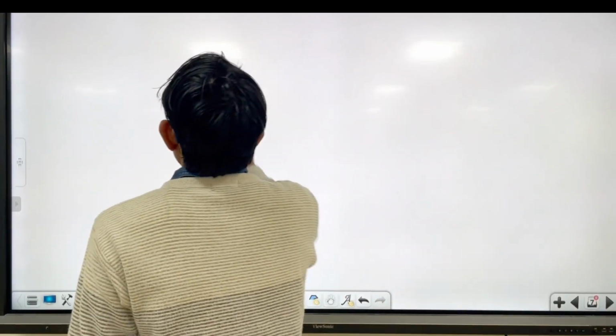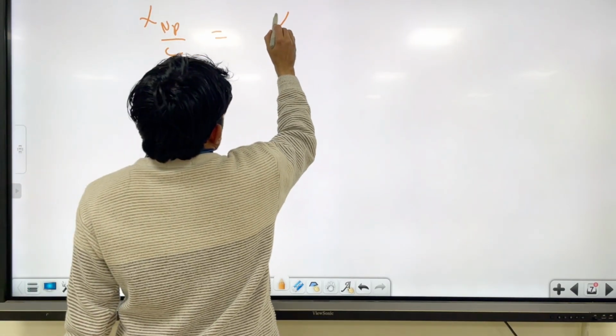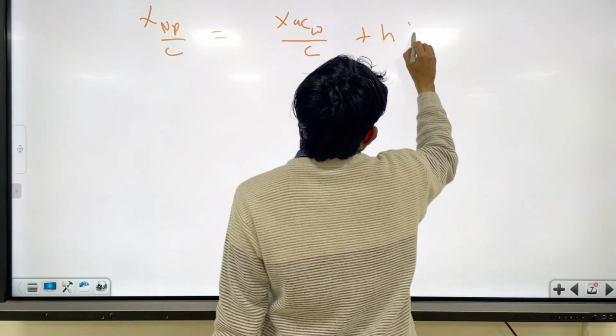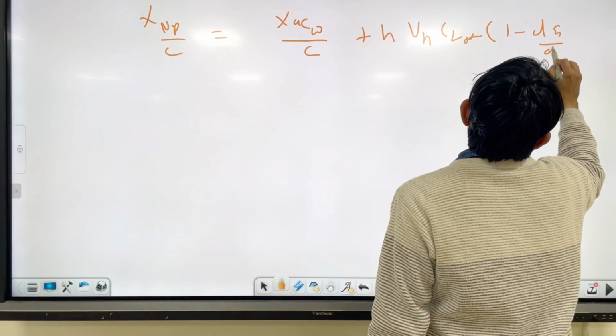And for stick fixed, as I already explained to you, it is xac by c plus eta VH CL alpha of the tail divided by CL alpha of the wing into 1 minus dou epsilon by dou alpha.